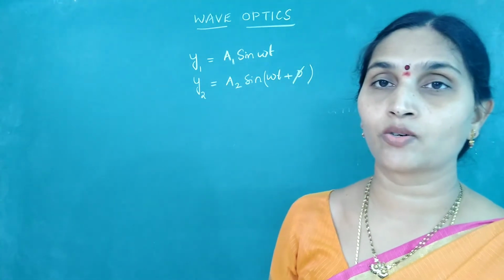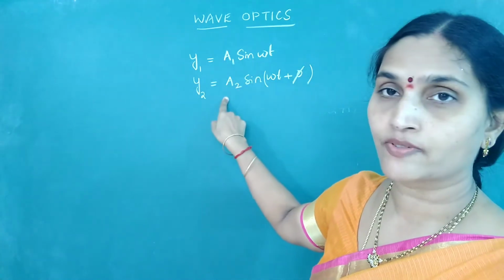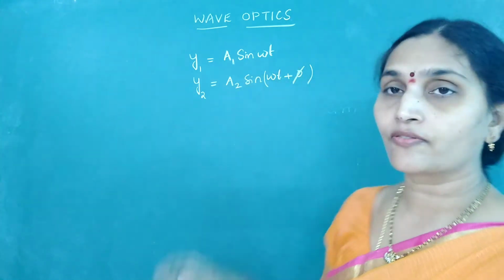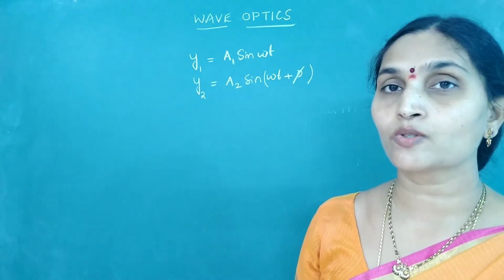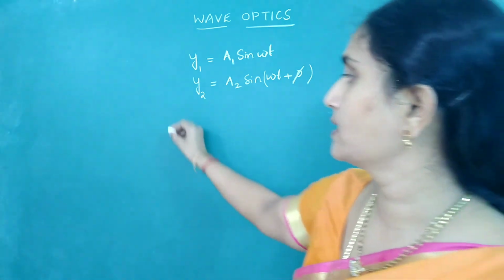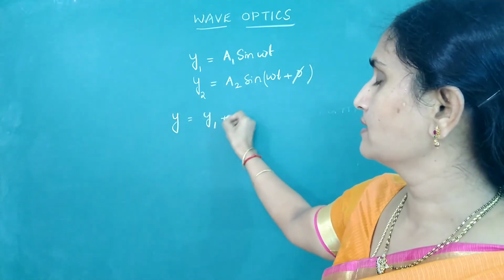Look at the two sources. They have the same frequency. Amplitudes may be different, but frequency is the same. They differ by a constant phase difference. So we can call them coherent sources. Just now I told you superimposition of coherent sources can give you interference. So superimpose them. What should be the resultant according to the principle of superposition?